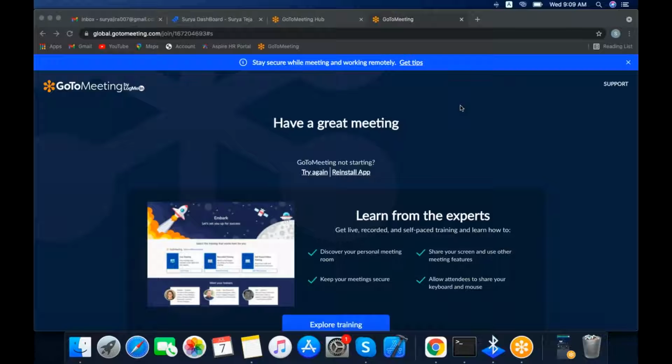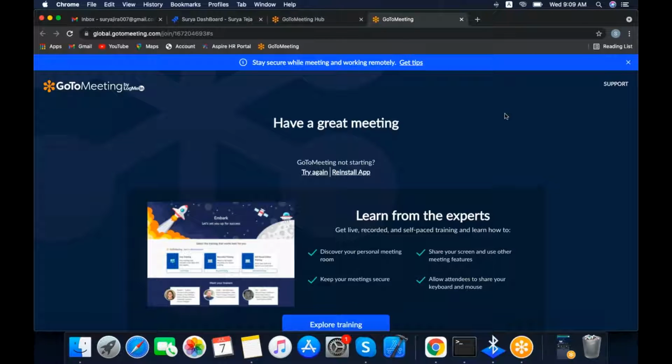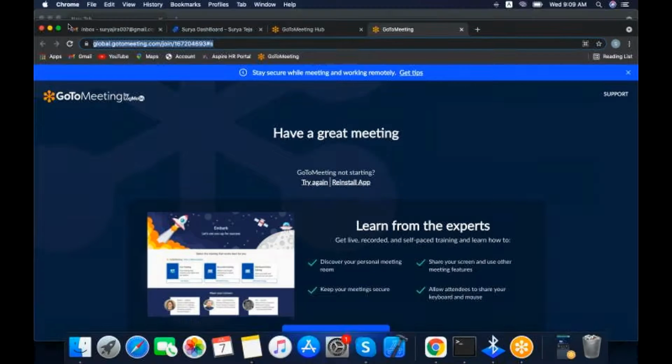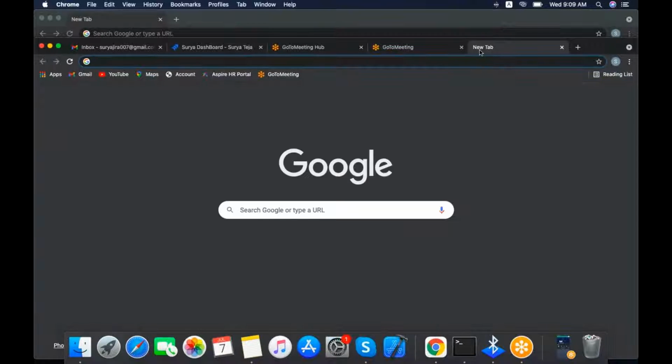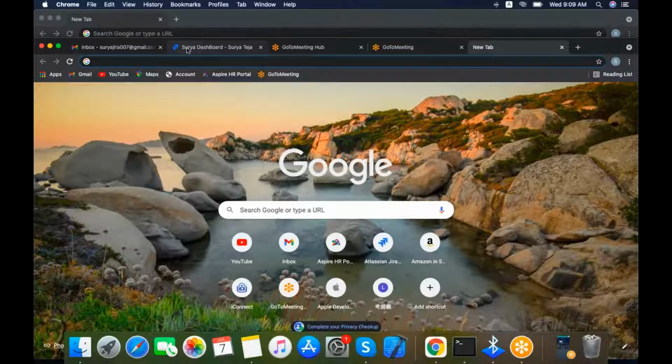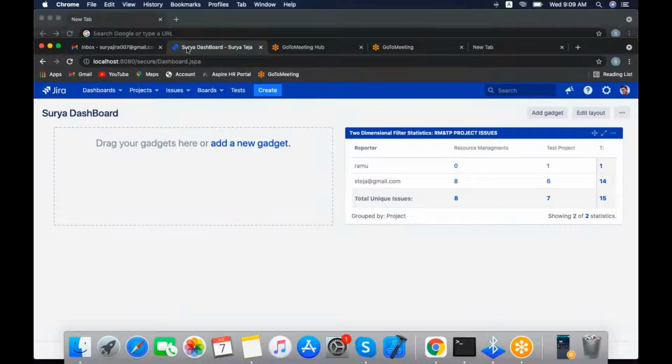How we can install the cloud instance. Actually, Jira is a ticketing tool and project management tool.